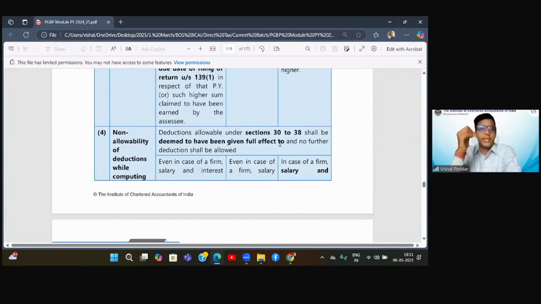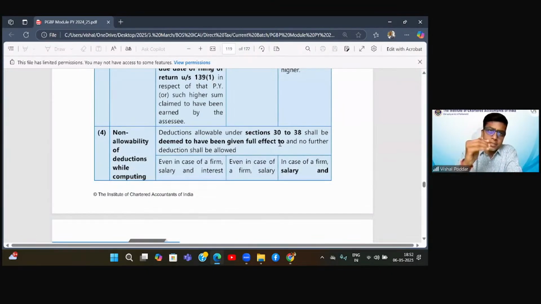Sir, what if there is a bad debts? See, Priyanshi, keep this presumptive aside. Let us take a normal business case. You are computing PGBP income by the normal provision, our provision of preparing P&L, doing add-less, etc. In that scenario also, whenever bad debts happen, what has happened in that case? Firstly, you have reported the sales in your trading account credit side as the total sales. And if any portion of that sales has become bad and you want to write it off because you have no hopes of recovering, you show it as an expense or as a loss.